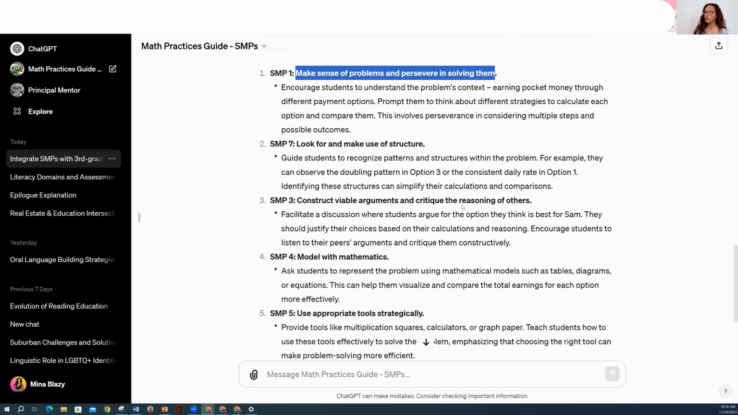Construct viable arguments and critique the reasoning of others. Facilitate a discussion where students argue for the option they think is best for Sam. They should justify their choices based on their calculations.